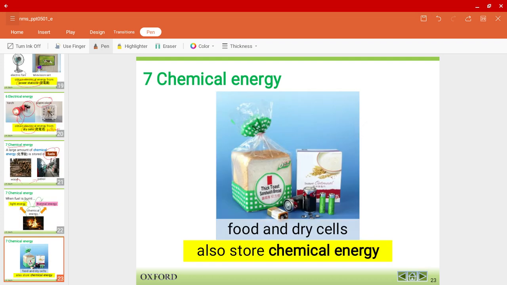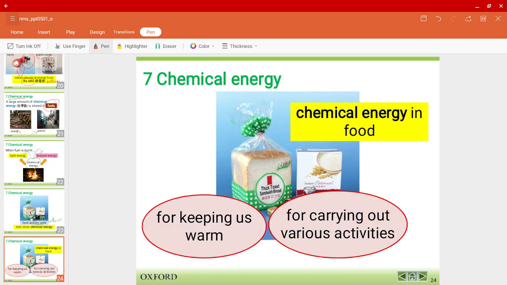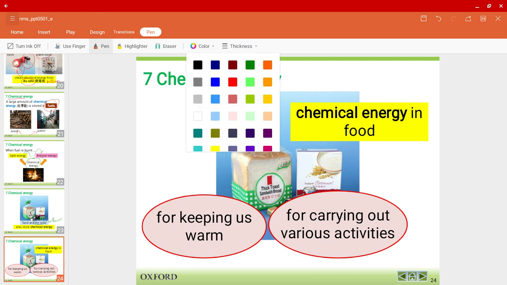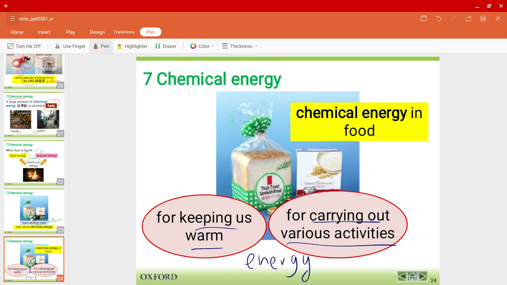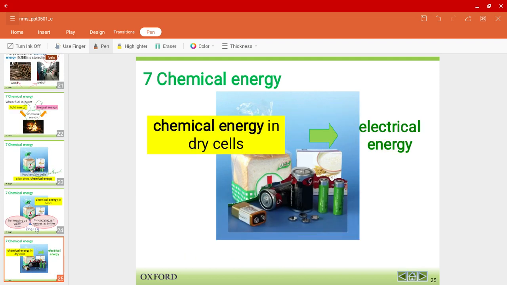Moreover, food and dry cells also store chemical energy. As I mentioned, dry cells are batteries. The chemical energy in food is in order to keep us warm. So when we eat bread or any other type of food, they keep us warm. And also it helps us carry out various activities, because as we all know, food gives us energy to do certain types of activities. Whereas the chemical energy in dry cells is actually converted to electrical energy for our various daily life purposes.